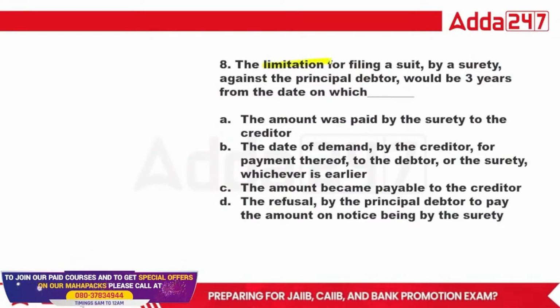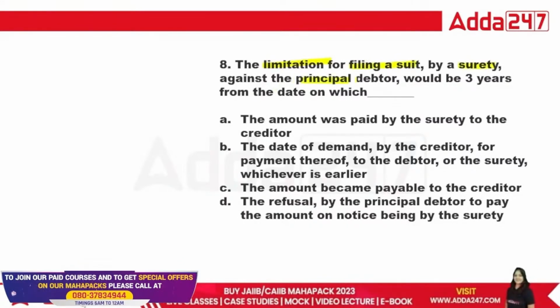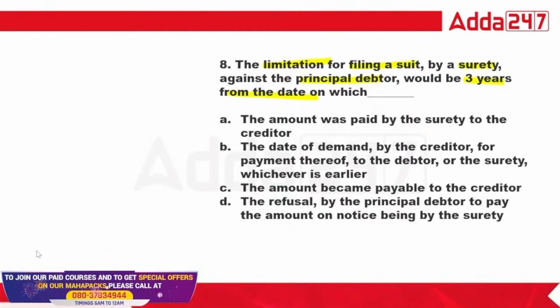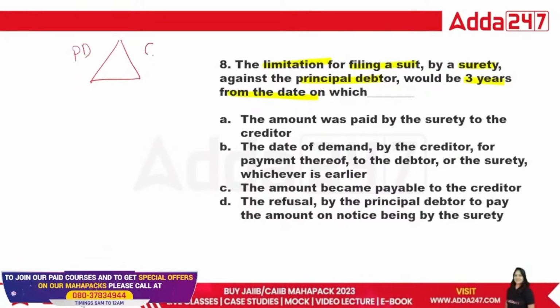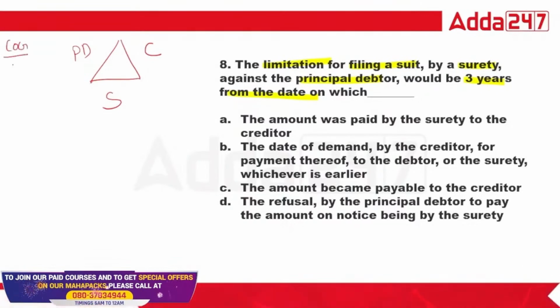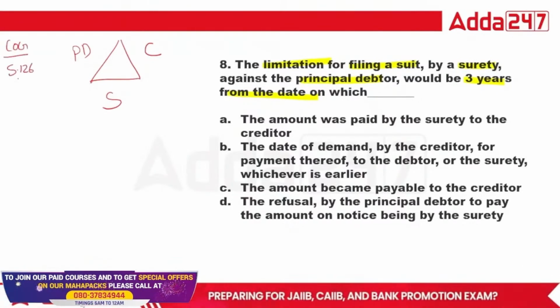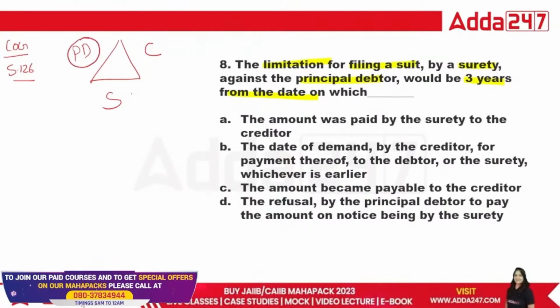The limitation for filing a suit by a surety against the principal debtor would be 3 years from the date on which. This question is basically about the principal debtor, the creditor, and the surety. This is a contract of guarantee, Section 126 of the Indian Contract Act. If the principal debtor is not able to pay the money, the surety will pay.